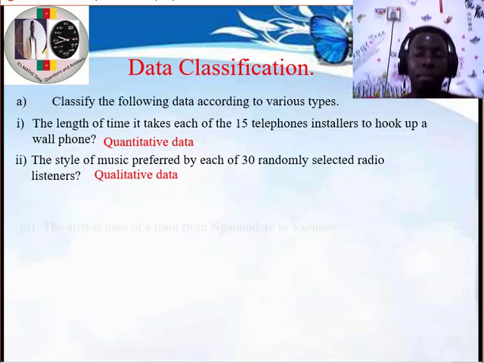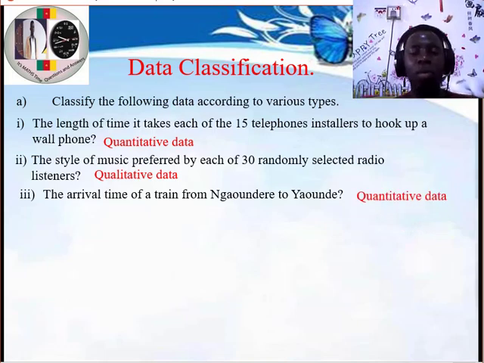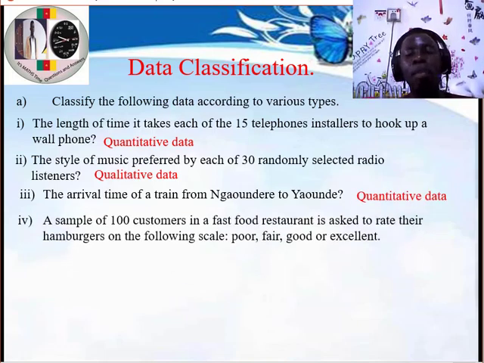Question number 3. The arrival time of a train from Gandore to Yaoundé. What is the arrival time? Again, we are talking about time. Because we are talking about time, we are talking about numbers. And because we are talking about numbers, what type of data? Quantitative data. That's right.